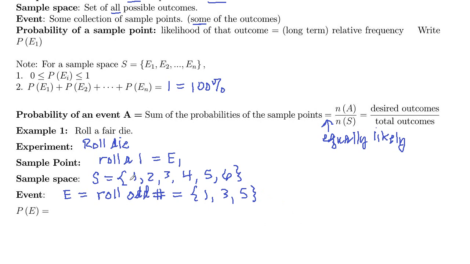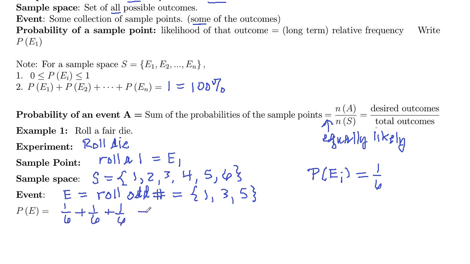And then the probability of any of these sample points, since they're equally likely, probability of, we'll write it as E sub i, is all 1/6. So the probability of the event E, you add the probabilities of the sample points that are in the event. So 1/6 plus 1/6 plus 1/6.